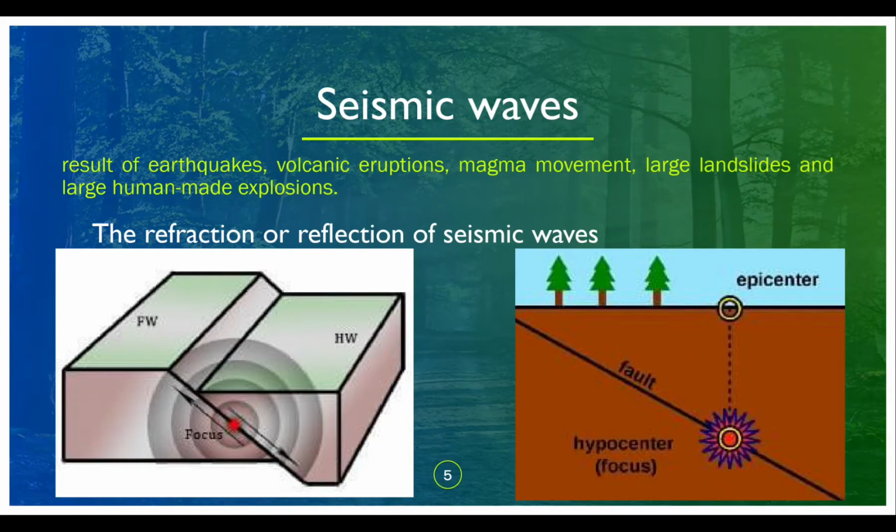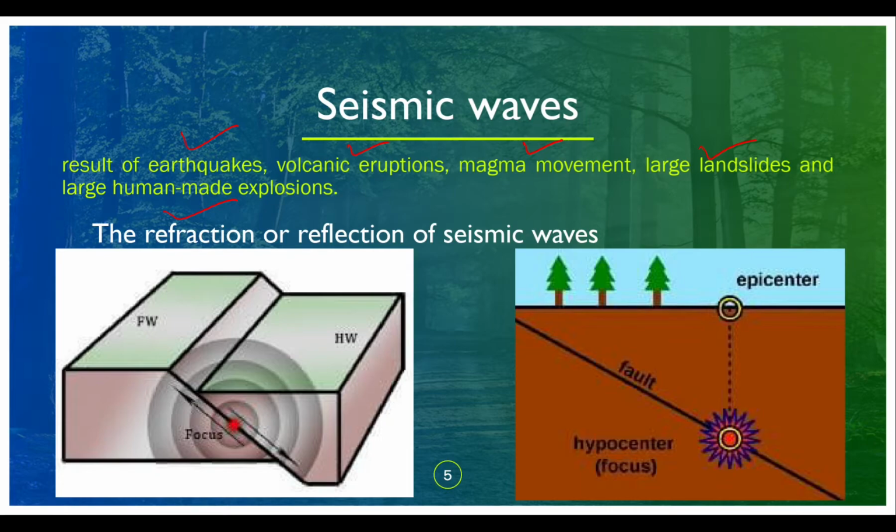So next we have the seismic waves. Here you should understand that seismic waves are not only from earthquake waves, they are related to earthquake waves. Seismic waves are the vibrations of the earth and its crust which have been caused by various things such as earthquakes, volcanic eruptions, magma movement, large landslides and large human-made explosions. So these are the different causes of seismic waves or vibrations on the earth.